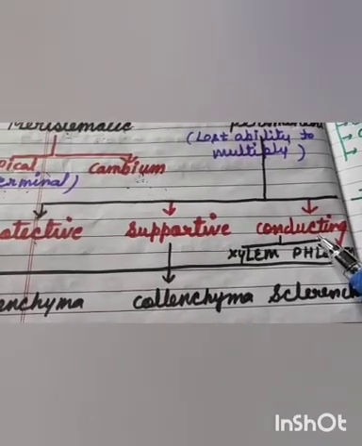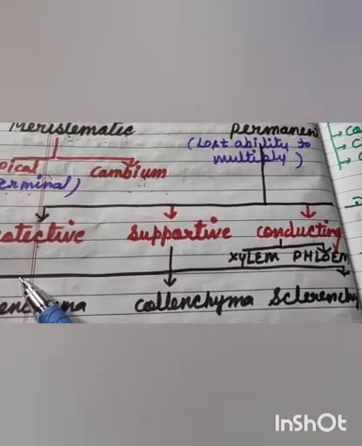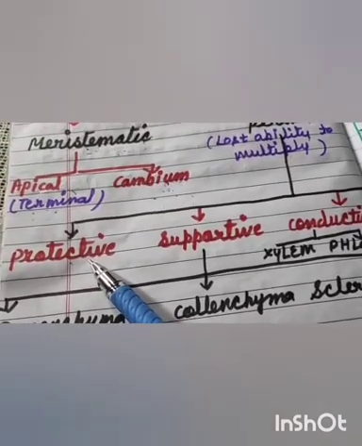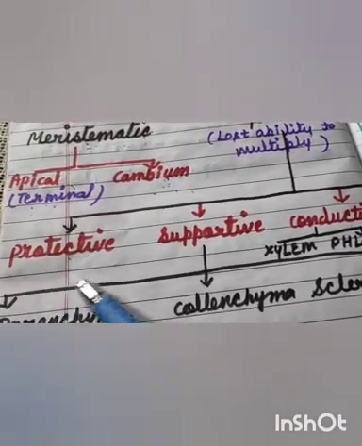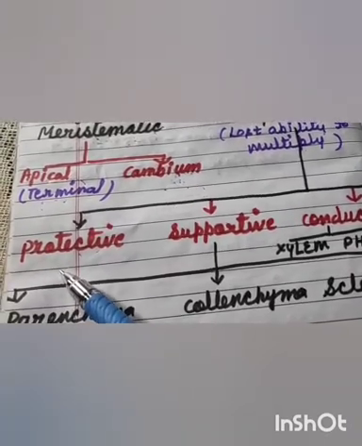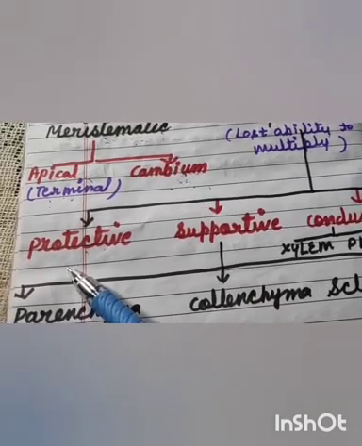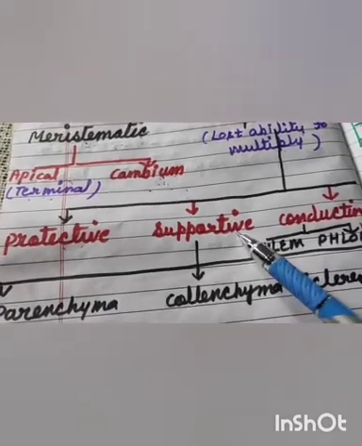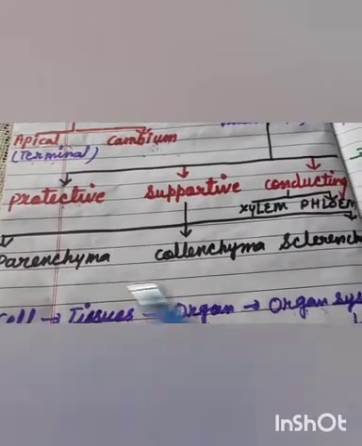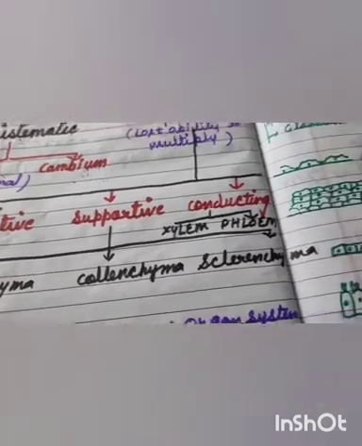Protective tissue consists of cells with thick walls, and they are found on the surface of roots, stems and leaves, as their function is protective, like the epidermis of leaves, which secretes a waxy waterproof material and helps in protection. Supportive tissue is of several types, and the most important ones are parenchyma, collenchyma and sclerenchyma.